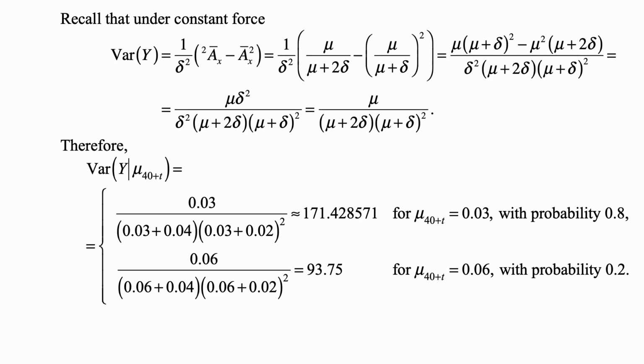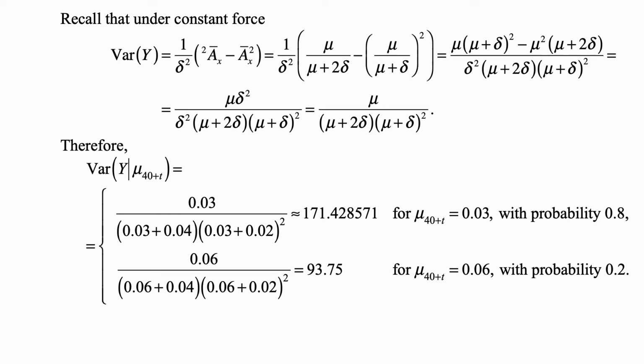But we have the other part. We need to also figure out the variance of Y given the force. So we need to know the variance of Y under constant force. In general, under constant force, the variance of Y is 1 over delta squared times the variance of life insurance. In the case of constant force, always 1 over delta squared times mu over mu plus 2 delta, that's the second moment of life insurance, minus the square of the first moment, which is mu over mu plus delta, squared.